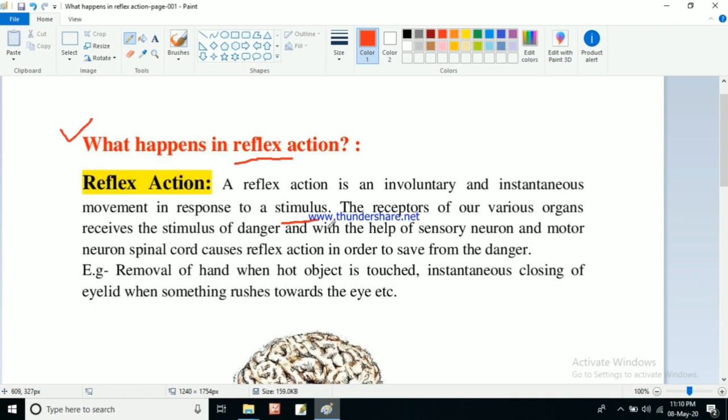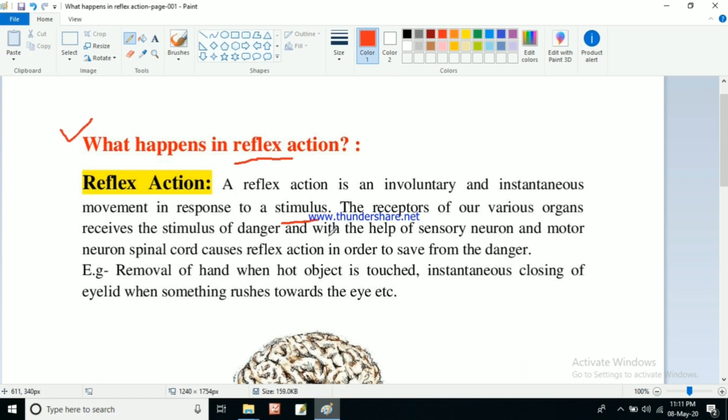So what happens? The receptors of our various organs. In the previous video I mentioned the various sensory organs. Various sensory organs have different receptors. Those receptors receive the stimulus of danger. Some danger will be there, and the stimulus of that danger will be received by the receptors of our various sensory organs, and with the help of sensory neurons and motor neurons.